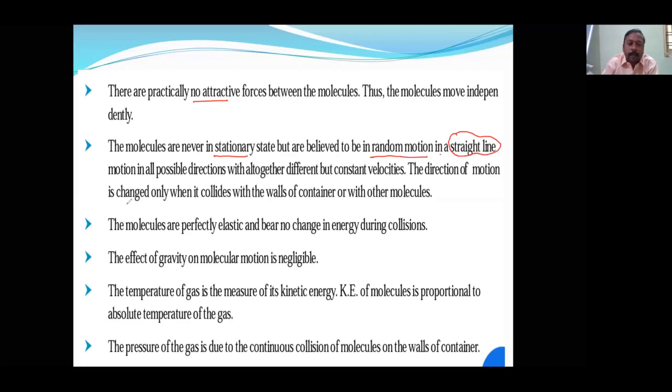Understood? And the direction will be changing when it collides. So suppose it is moving like this, moving like this. When it collides, then only there will be a direction change. Otherwise, it will move in the same direction.